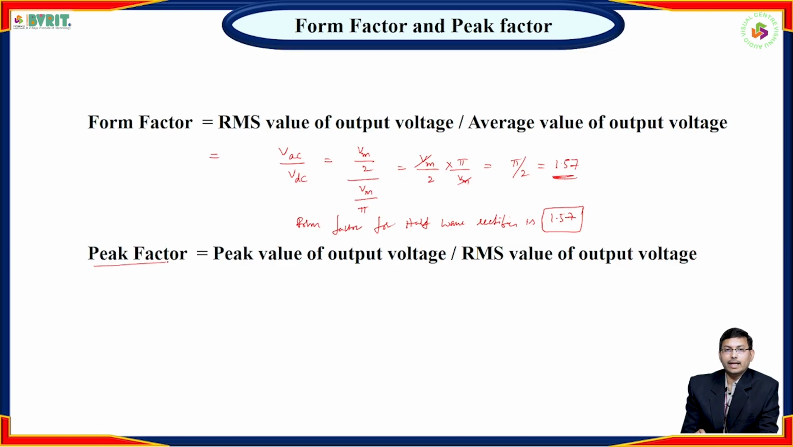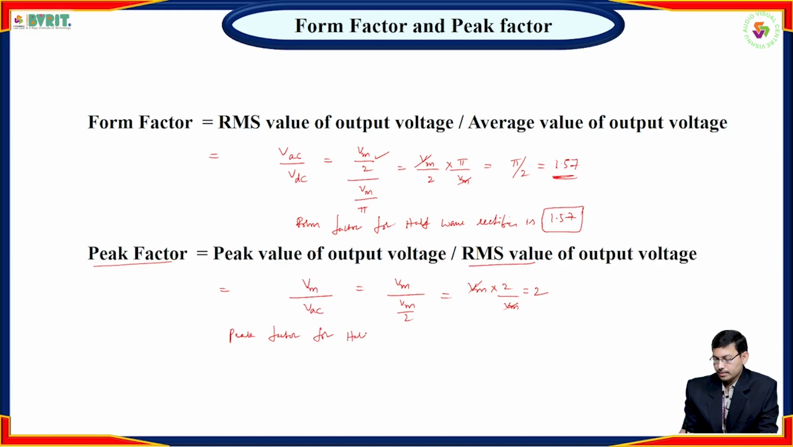In the same way, you can calculate the peak factor. So what is peak factor? Here the peak factor of output voltage is nothing but Vm divided by the RMS value of output voltage, that is VAC. What is the VAC value? We know the VAC value is Vm by 2. So Vm by 2 by Vm, Vm cancels, finally 2. So the peak factor for a half-wave rectifier is 2.